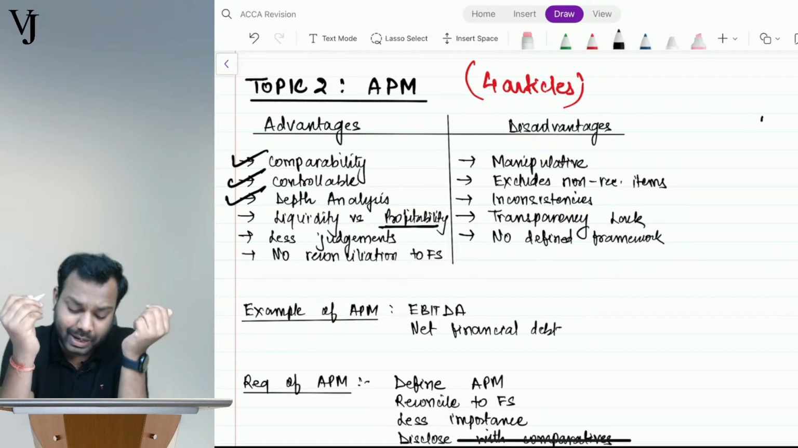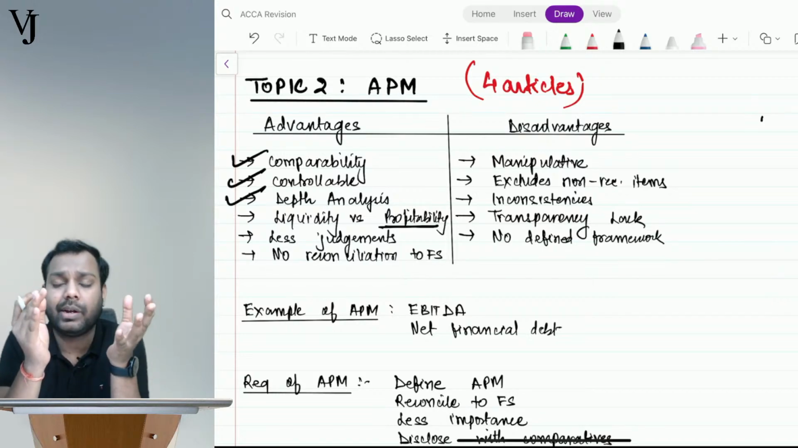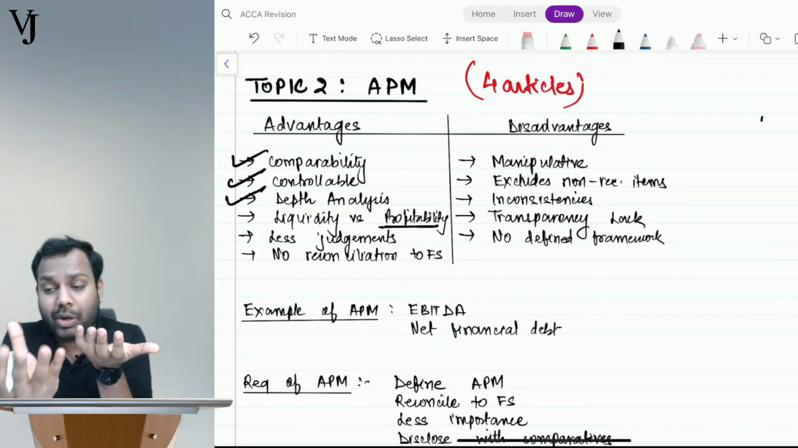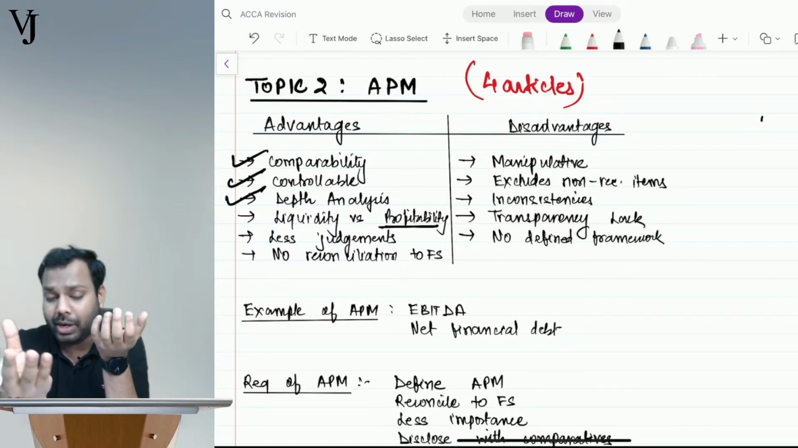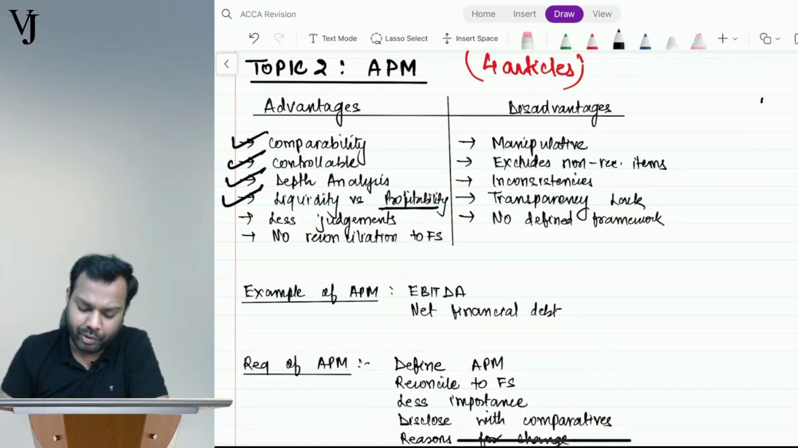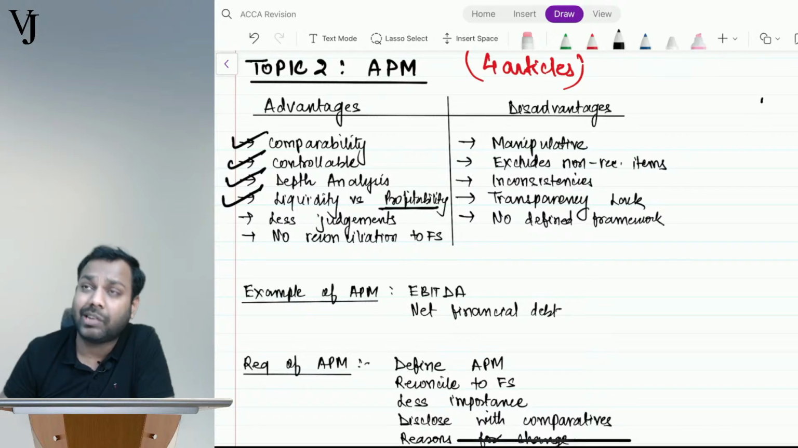So it can also be said that APM serves as a measure of bridging the liquidity with the profitability. In accounting, there are a lot of adjustments that we use, right? But here the estimates or the judgments are very less.